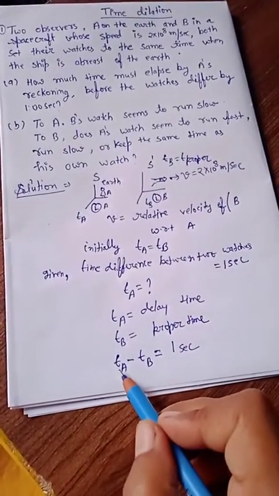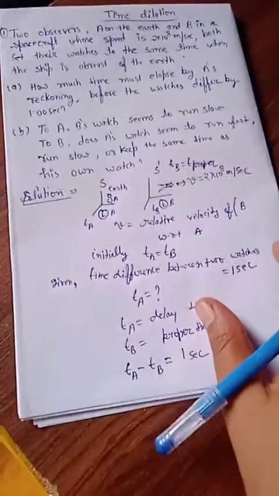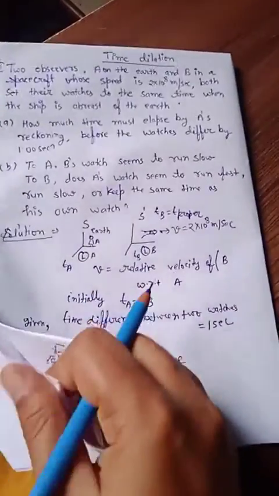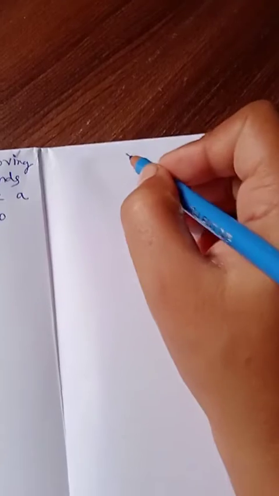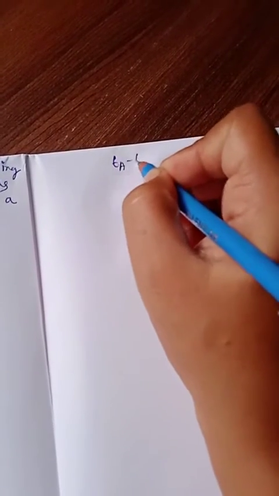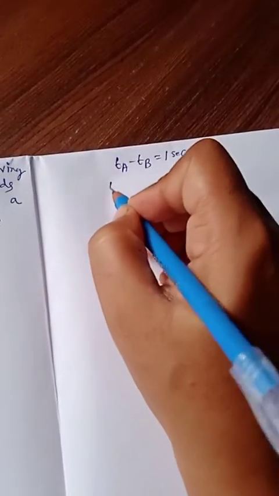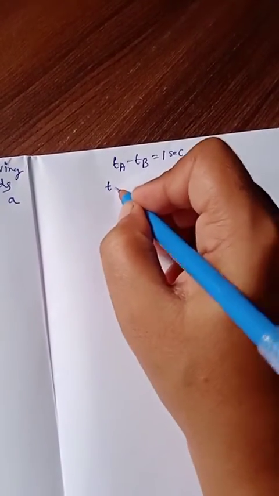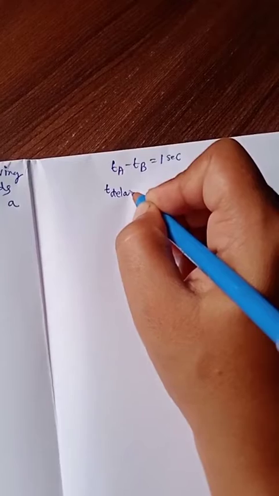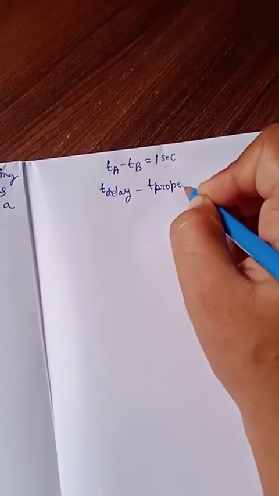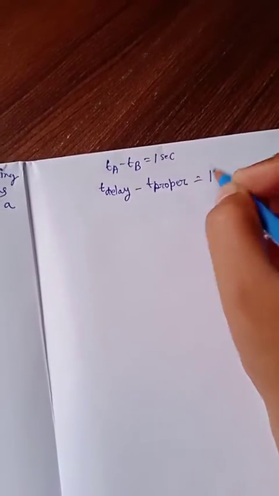And we have to calculate ta, so let's calculate it. We are given ta minus tb equals 1 second, where ta is T delay and tb is T proper, and we have to calculate T delay.